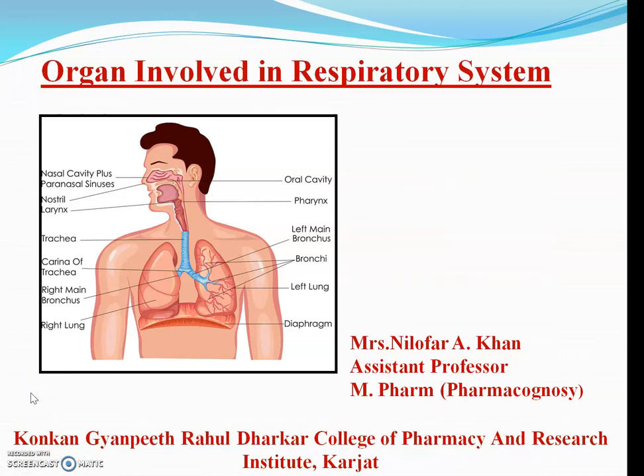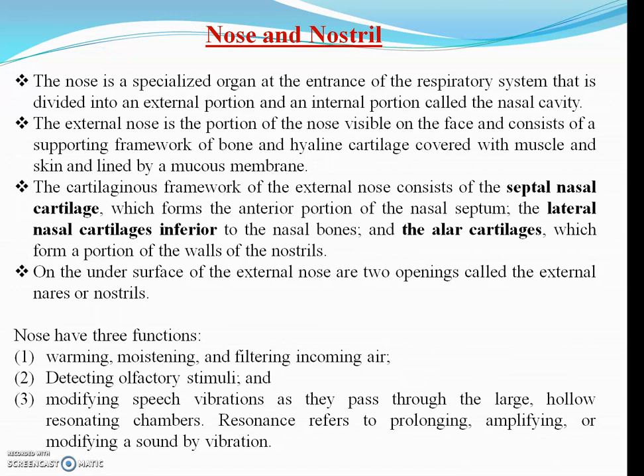Today we are going to see the organs involved in the respiratory system, that is nose, pharynx, larynx, then trachea, bronchus or bronchi, and lungs, alveoli. Nose and nostrils. The nose is a special organ involved in the respiratory system. The nose is divided into two parts, that is external nose and internal nose.